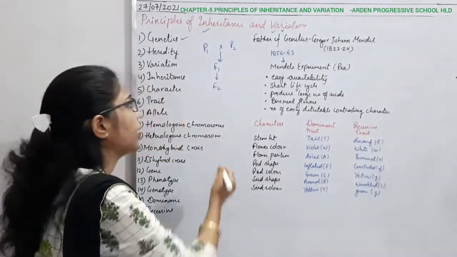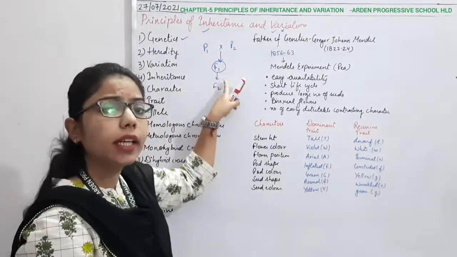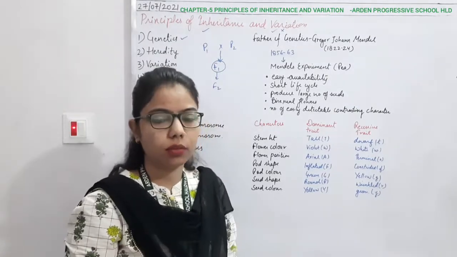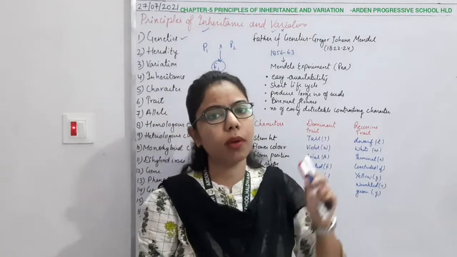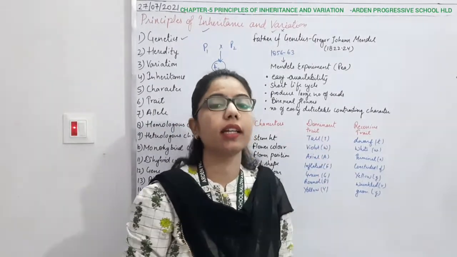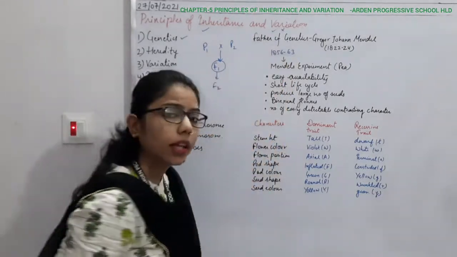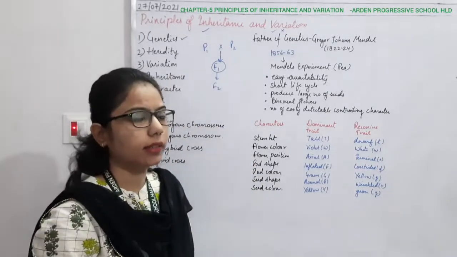It means that the F1 or the offspring will be different from the parents in other aspects. Likewise, we also inherit some of the characters from our parents, but we are not the same as our parents. So what is this? It is the variation, right? These two things we are studying in genetics, right?